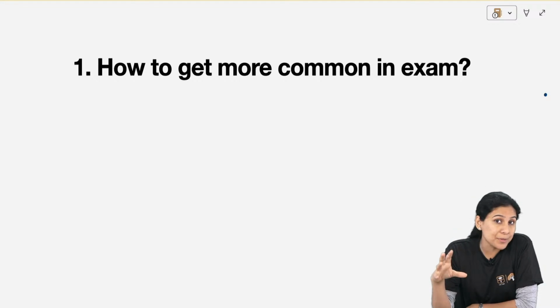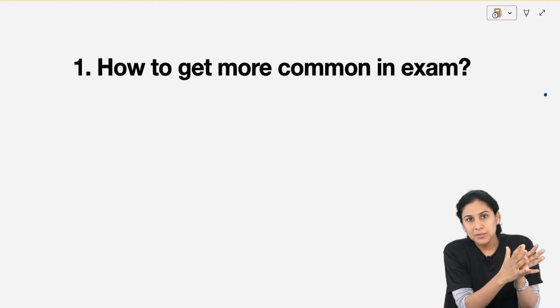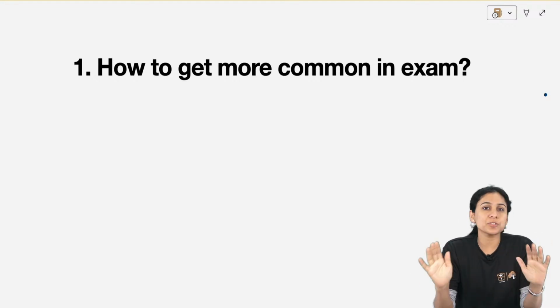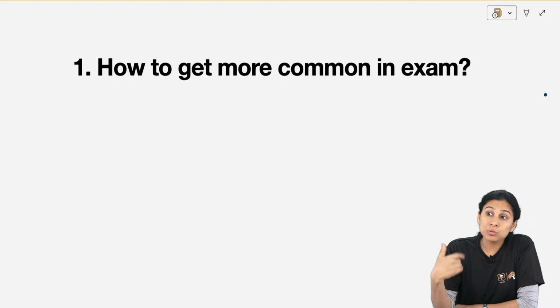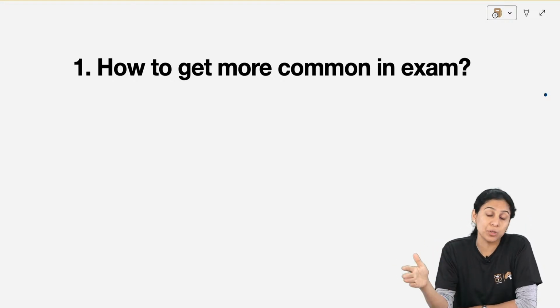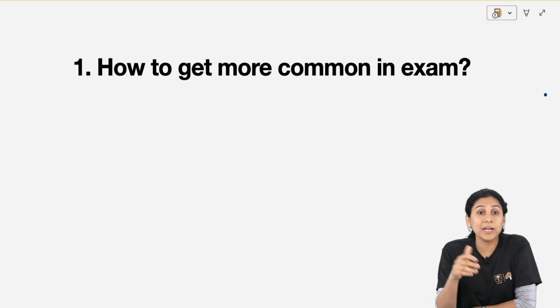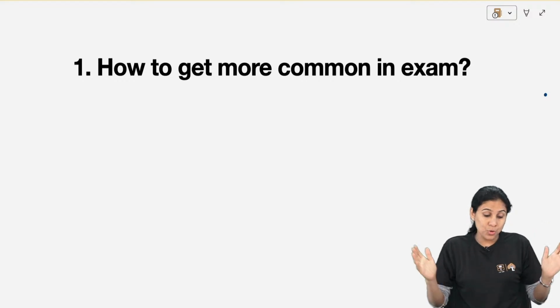Understand the concept. Practice the previous papers. इतना ही करना है. कॉन्सेप्ट को समझ लो और अपने कॉन्सेप्ट के बेस पे आंसर करो. ठीक है? और उस आंसर करने की प्रैक्टिस do it from reliable sources of PYQs, वरना यही होगा. How to get more common in exam, and you will be the most common person in exam.